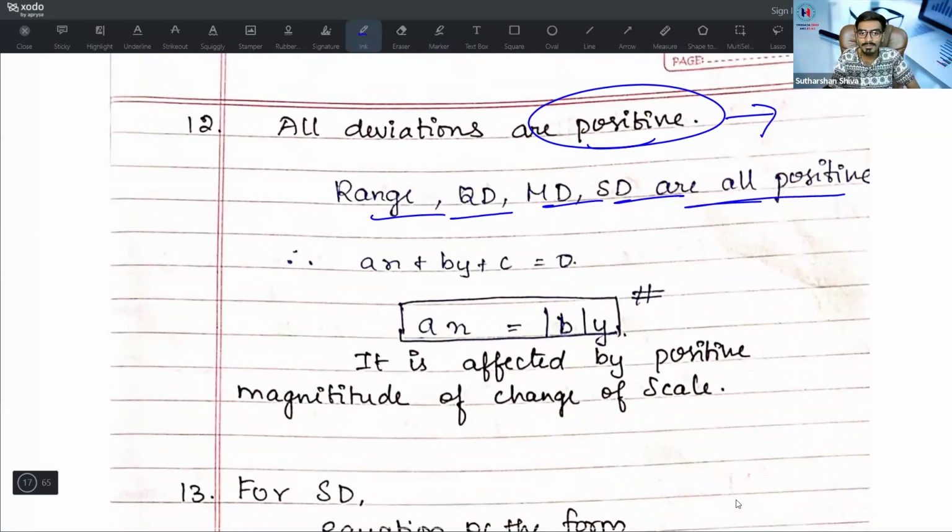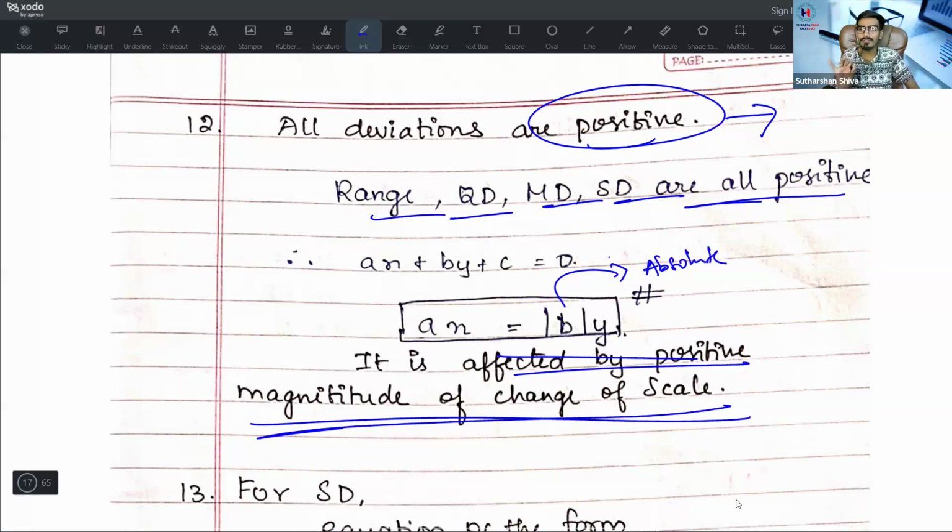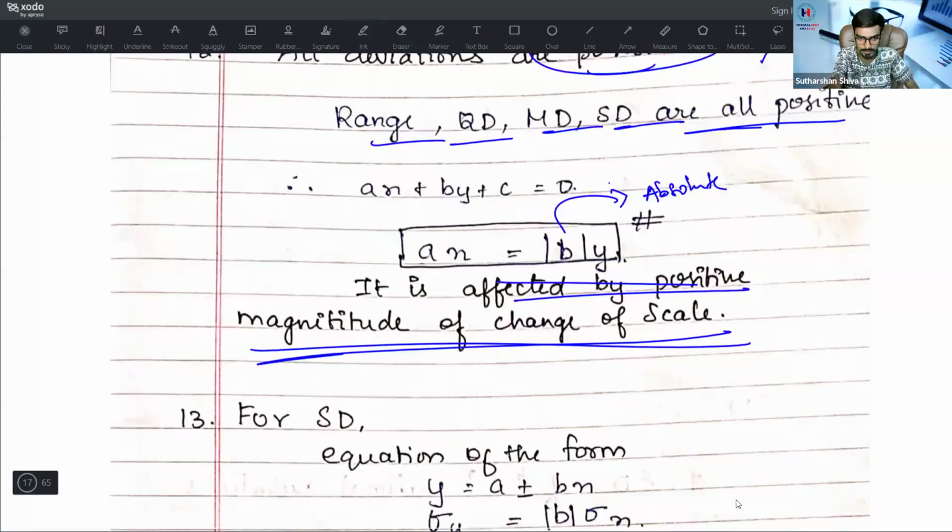So for this, AX plus BY plus C is equal to 0. So AX is equal to modulus of y. This modulus is also known as absolute value. It is affected by positive magnitude of change of scale. That's what the change of scale means. It is dependent on change of scale, but it is only a positive magnitude of change of scale. Positive magnitude means it is an absolute value.